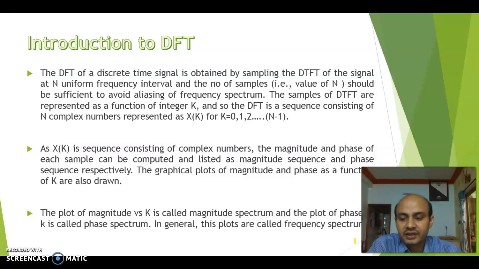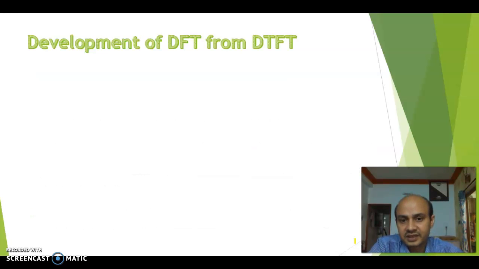The plot of magnitude versus k is called the magnitude spectrum, and the plot of phase versus k is called the phase spectrum. In general, these plots are called the frequency spectrum. So students, remember this type of plot is called the frequency spectrum, that is any drawing in the frequency domain is called the frequency spectrum.